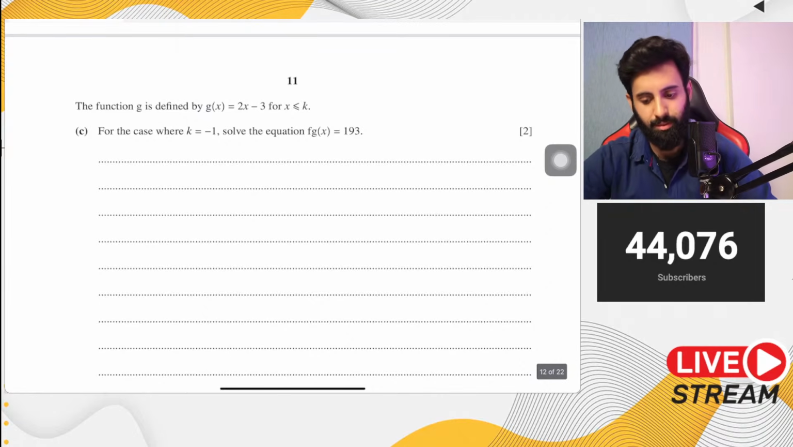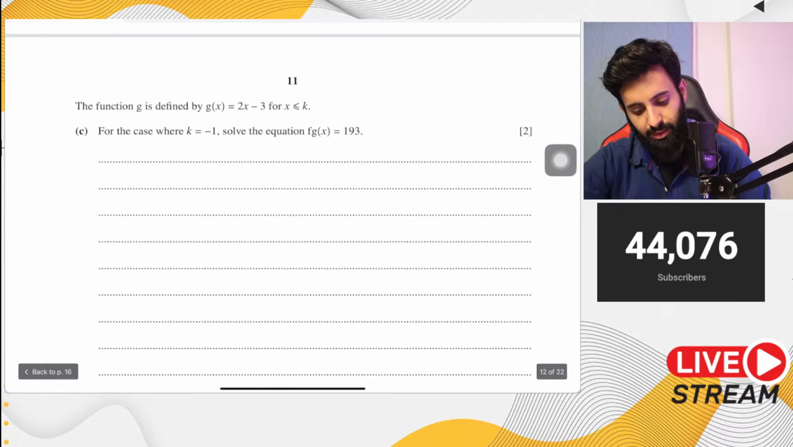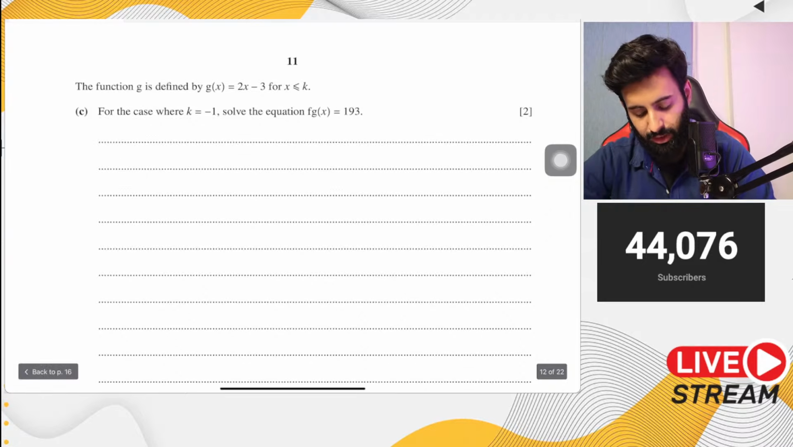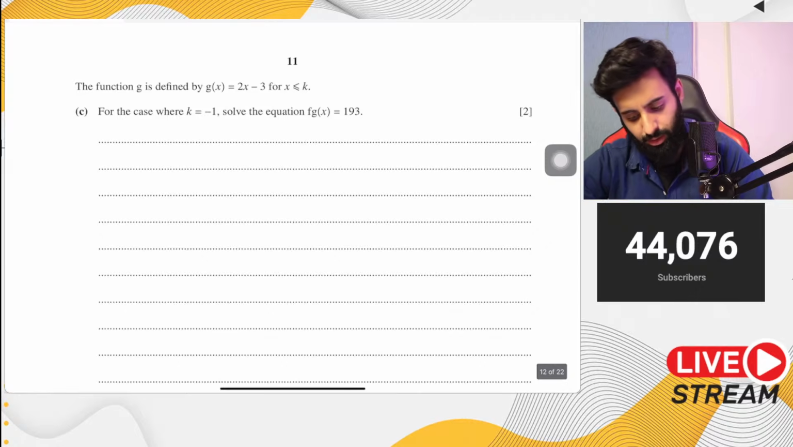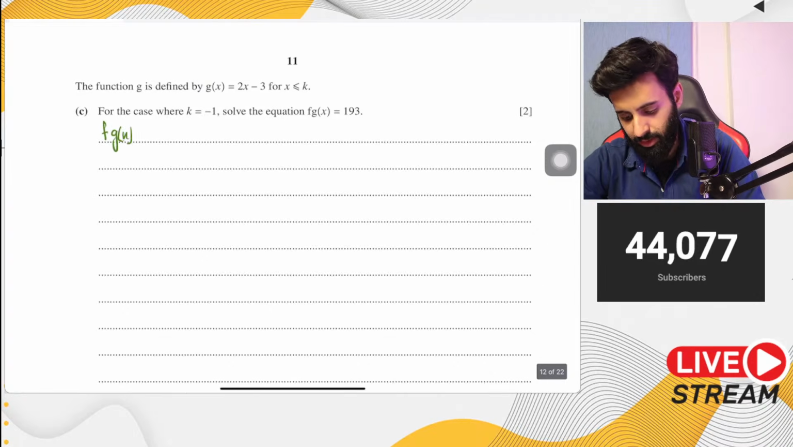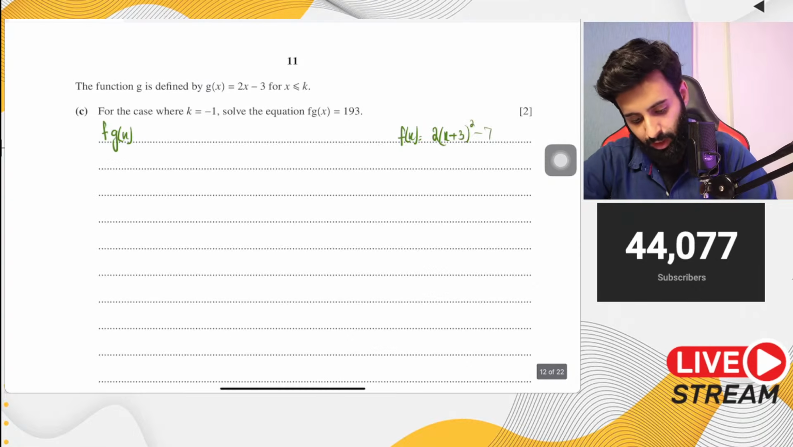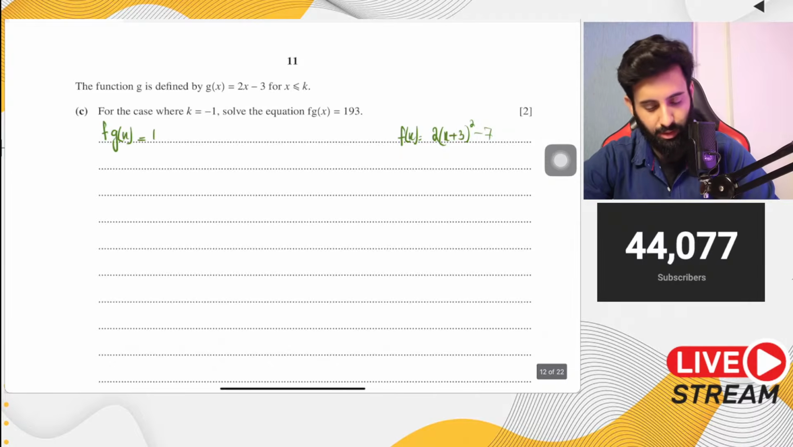Okay, so it says the function g is defined by g of x equals 2x minus 3 for x is lesser than or equal to k. For the case where k is equal to minus 1, solve f of g of x equals 193. Now let's write down f of x here since we don't have it written on this page: 2x plus 3, the whole thing squared, minus 1. f of g of x is equal to 193.